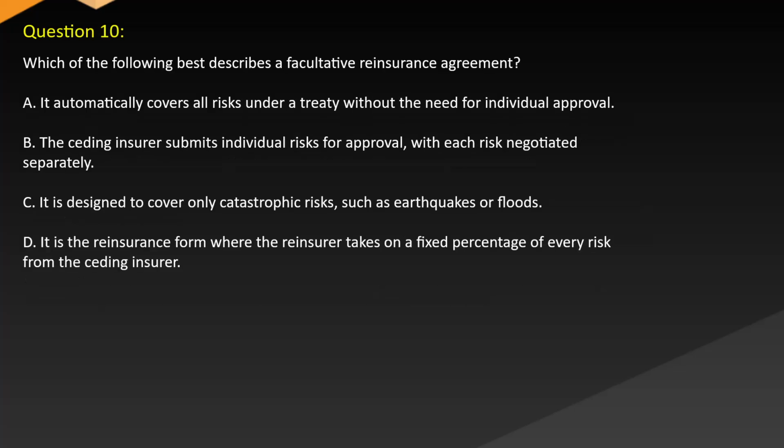Question 10. Which of the following best describes the facultative reinsurance agreement? A. It automatically covers all risks under a treaty without the need for individual approval. B. The ceding insurer submits individual risks for approval, with each risk negotiated separately. C. It is designed to cover only catastrophic risks, such as earthquakes or floods. D. It is the reinsurance form where the reinsurer takes on a fixed percentage of every risk from the ceding insurer.